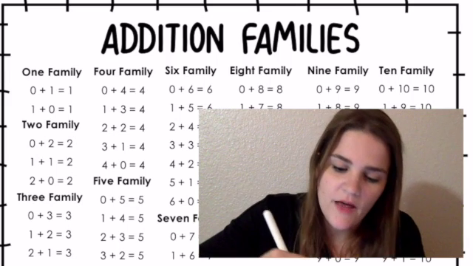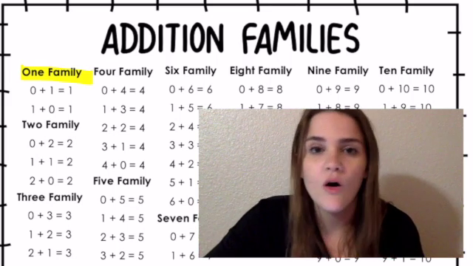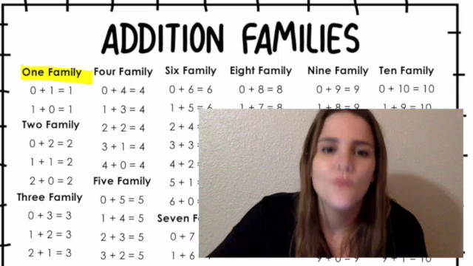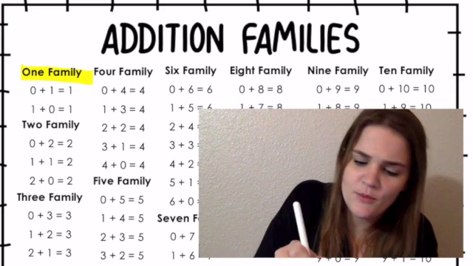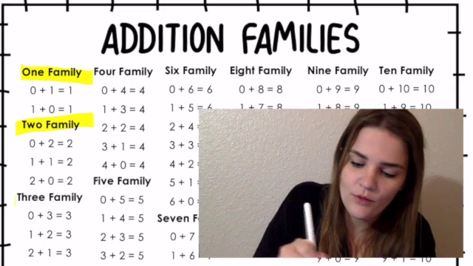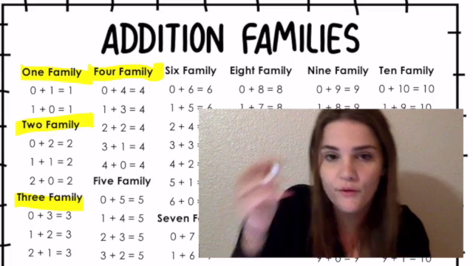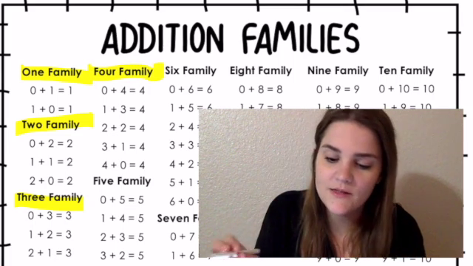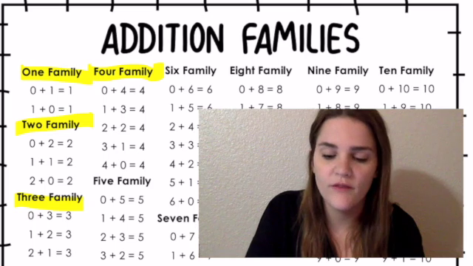So if you look at the one family, the answer to all the problems in the one family is 1. I've highlighted in your B-books currently through the 4 family, because that's where we are in class, and I'll continue to highlight as we learn more families.